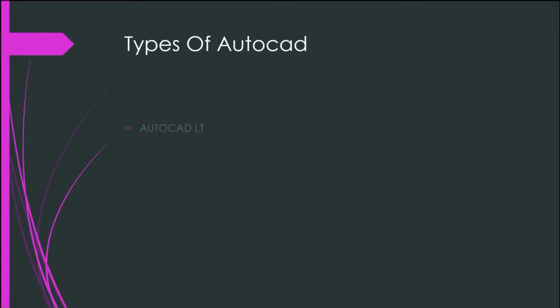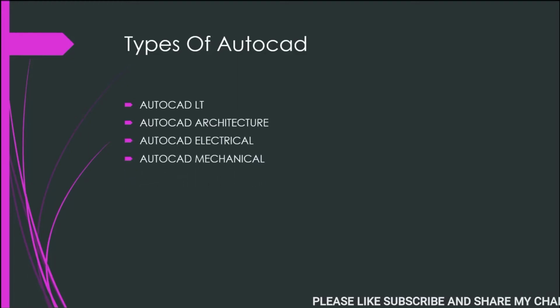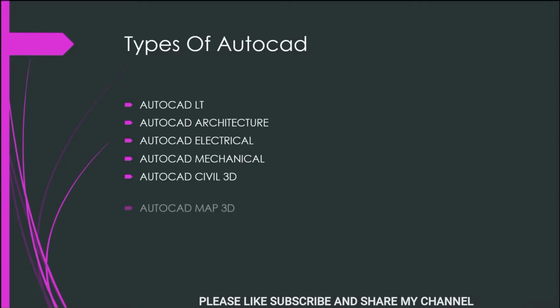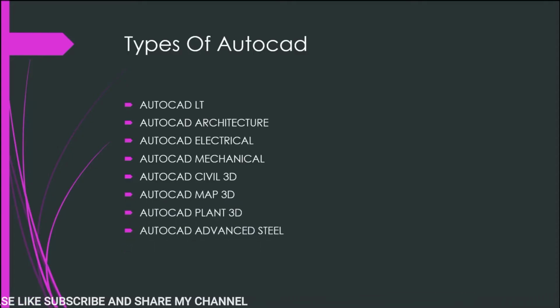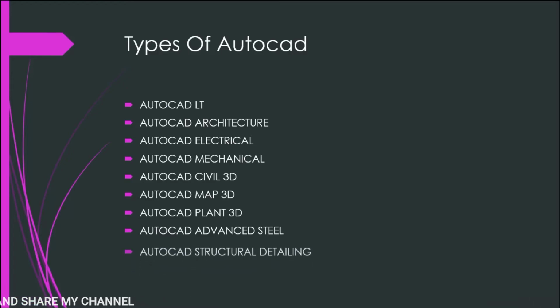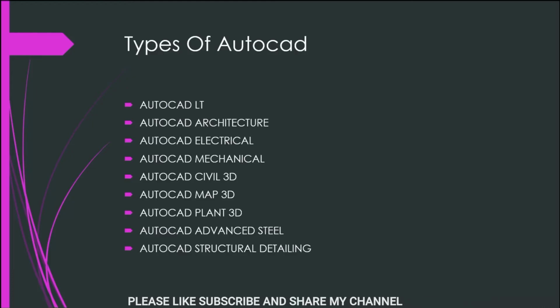We have different types of AutoCAD like AutoCAD LT, AutoCAD Architecture, AutoCAD Electrical, AutoCAD Mechanical, AutoCAD Civil 3D, AutoCAD Map 3D, AutoCAD Plant 3D, AutoCAD Advanced Steel, and AutoCAD Structural Detailing. These software are for civil engineers, mechanical engineers, electrical engineers, and for architecture.